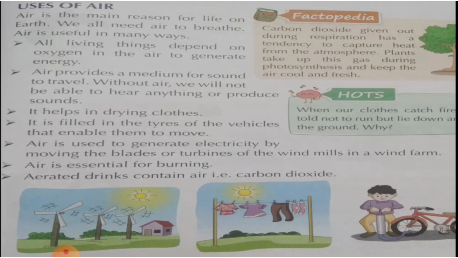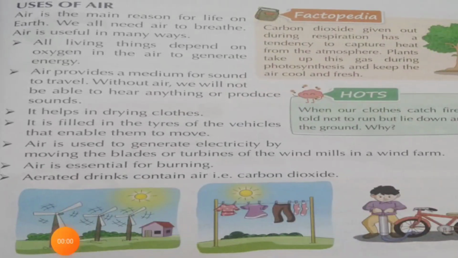Then the last one, aerated drinks contain air, that is carbon dioxide. Children, what are aerated drinks? It means the soft drinks. Soft drinks contain carbon dioxide. Carbon dioxide is used in soft drinks to keep the soft drink fresh and prevent the growth of bacteria in the liquid while it is being stored. So children, I hope you have understood all the uses of air.